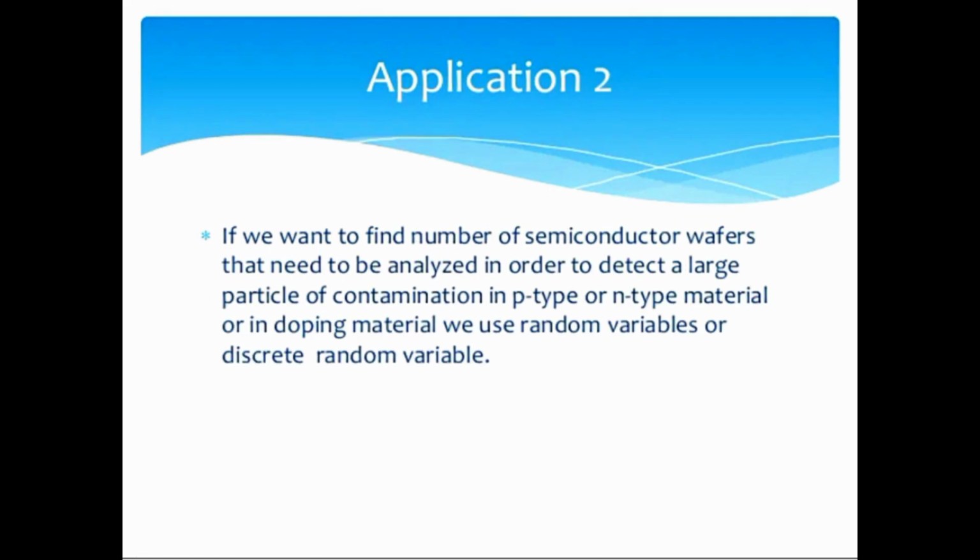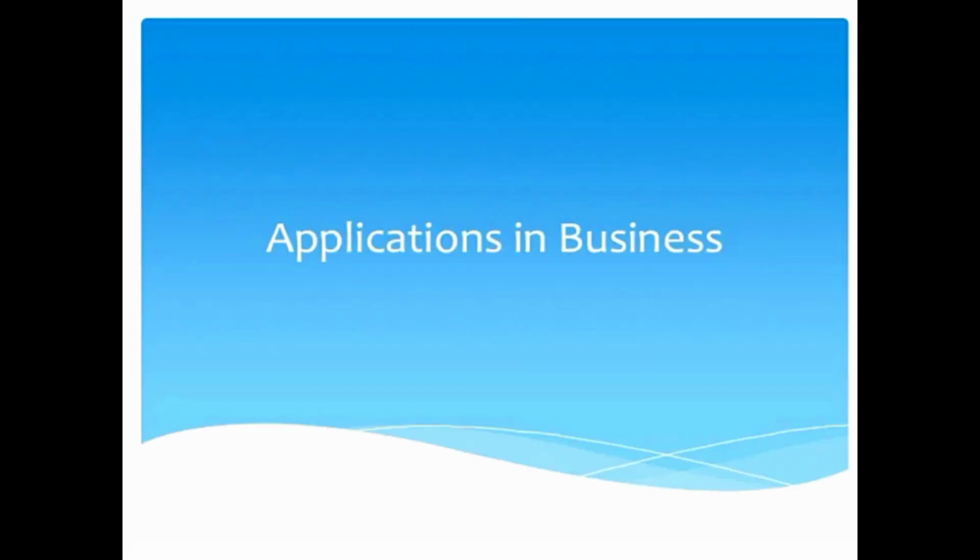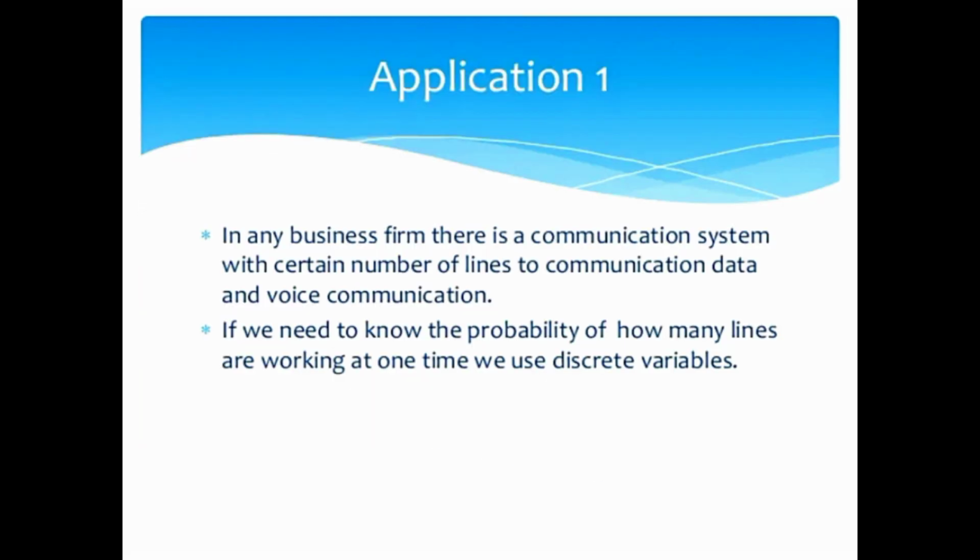Next application is if we want to find the number of semiconductor wafers that need to be analyzed in order to detect large particle of contamination in p-type and n-type, or in doping material, we use random variables or discrete random variable. Next, application in business.